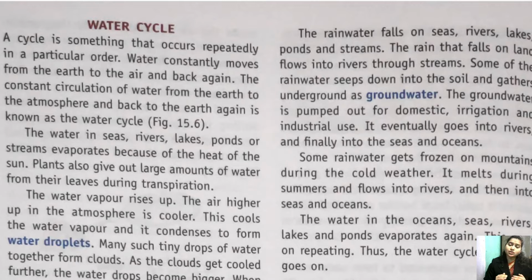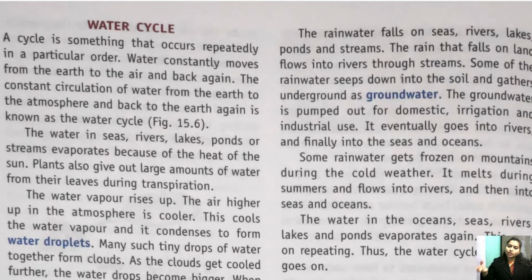Also, we know that plants transpire. What is transpiration? Transpiration is a process where the leaf of a plant releases water. When there is an excess amount of water in the plant, then the leaf of the plant releases water. This we have already talked about, and you already know what is transpiration. So water is there also, and the sunlight will fall on that water also, so it will also evaporate.